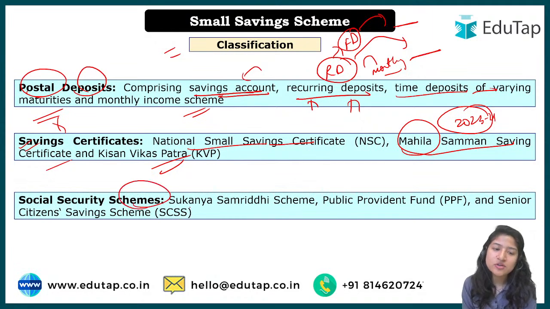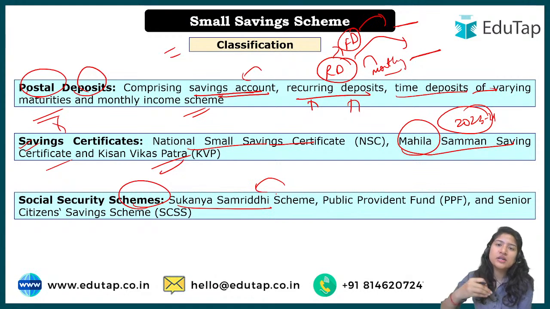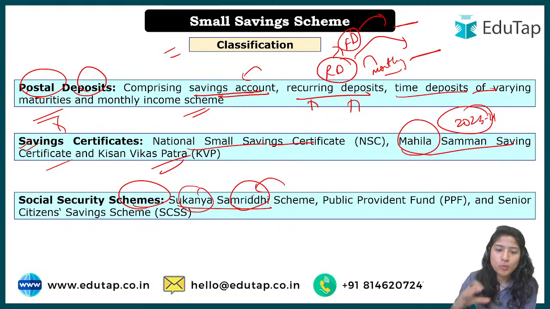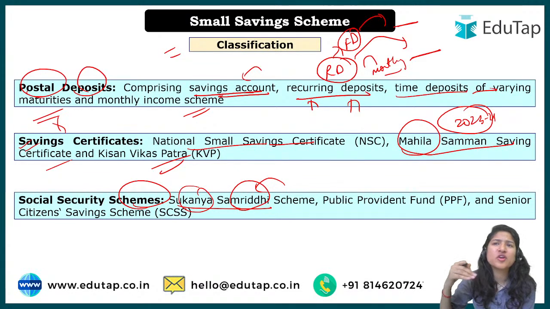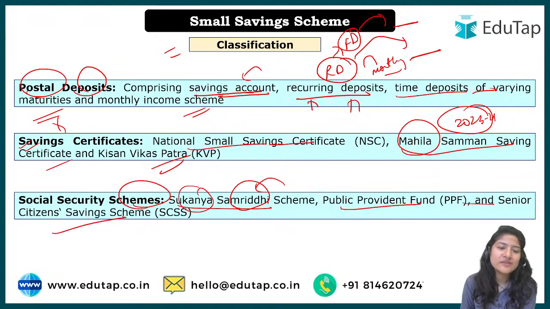There are some social security schemes, which are Sukanya Samriddhi Scheme. So this scheme is for the parents who can deposit some amount for the minor girl child. Sukanya Samriddhi means, if your girl child is small, you can open this account for the education purpose, for the marriage purpose, and at the maturity you will have a good profit. Okay. Then Public Provident Fund, we have Senior Citizen Savings. So this is for the senior saving scheme.